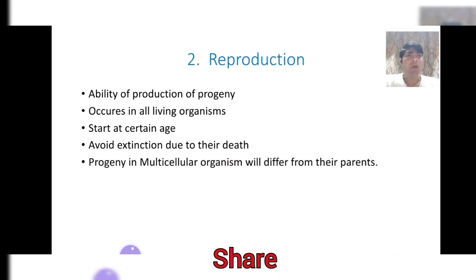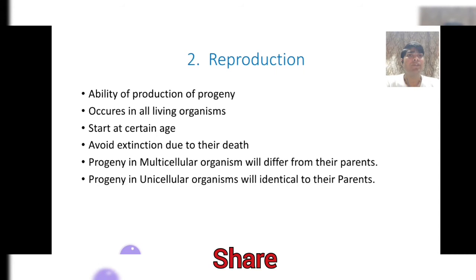In multicellular organisms, all the progeny will be different from their parents, but in unicellular organisms, the progeny will be identical to their parents. That is due to meiosis division, which is not found in asexual reproduction, but it is found in sexual reproduction.